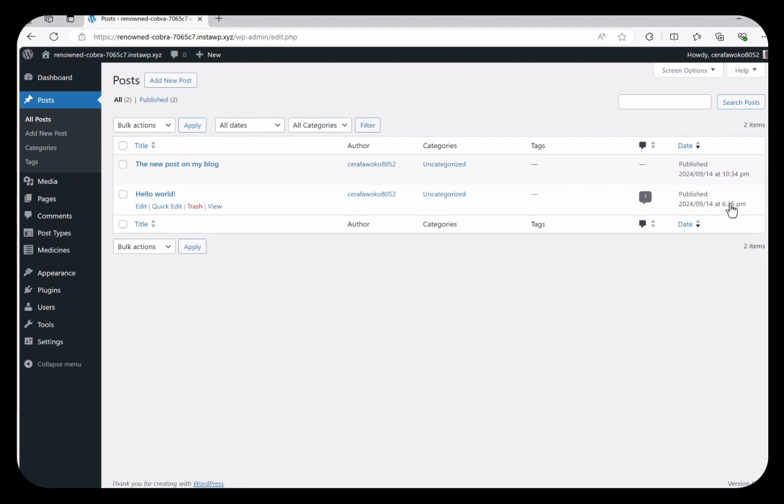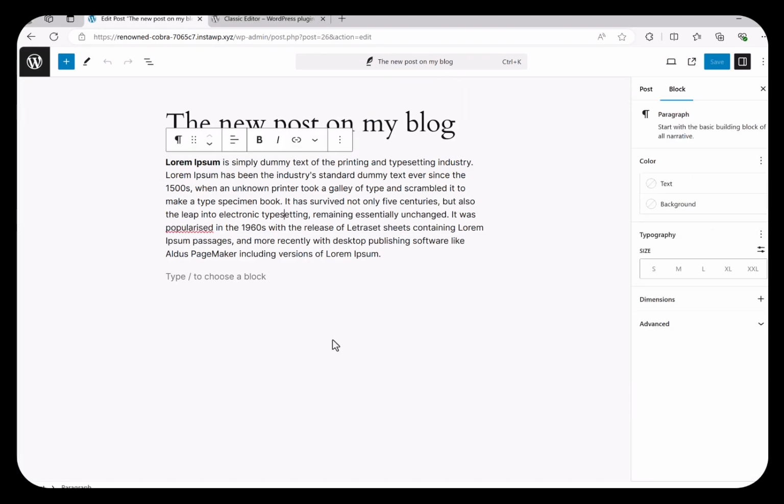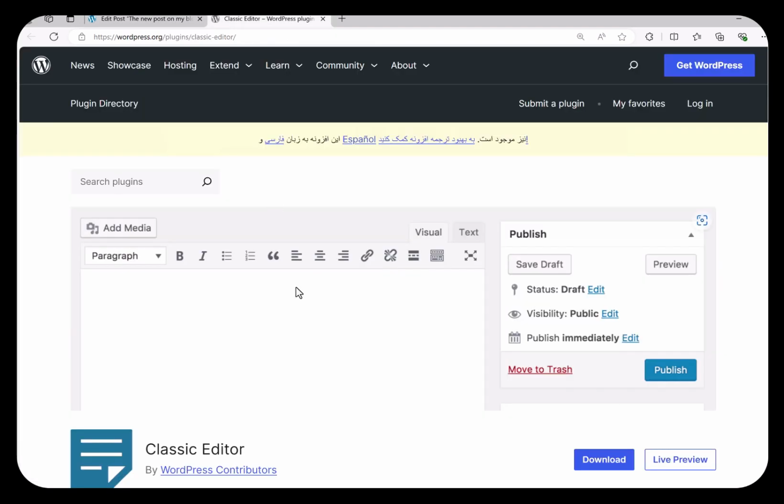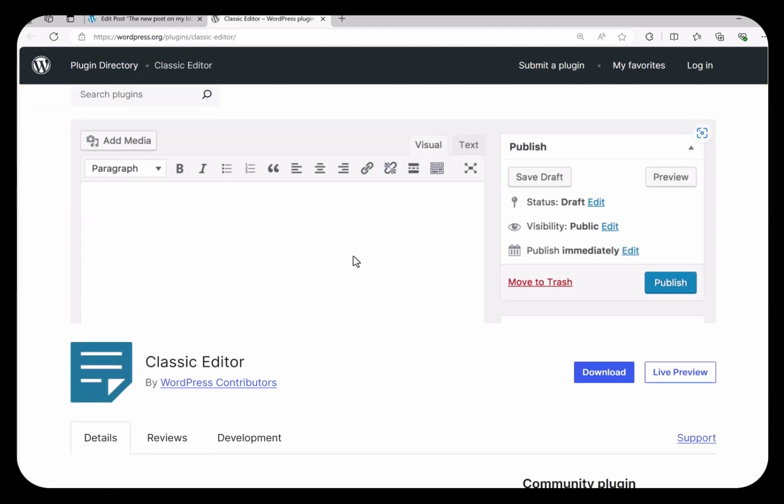The next concept that I want to talk about is the two main ways to edit the content in WordPress. Nowadays, if you open a post type in WordPress, the default way to edit the content is using the block editor or Gutenberg. If you're an old WordPress user and you remember back in the days, the default editor for WordPress was Classic Editor, and it was something like this. But it wasn't called Classic Editor at that time. But right now it's called Classic Editor, and it's available as a separate plugin to install on your website.